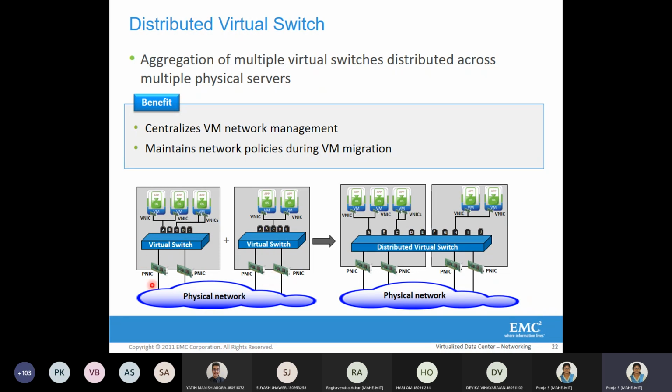We can see in the first one, on the left hand side, there are two virtual machines connected to A because they are grouped under one port group. Similarly in B and C, we can see another two virtual machines. When they are migrated, where two virtual switches are combined, we can observe that the same network policy is also adopted in the new distributed virtual switch.